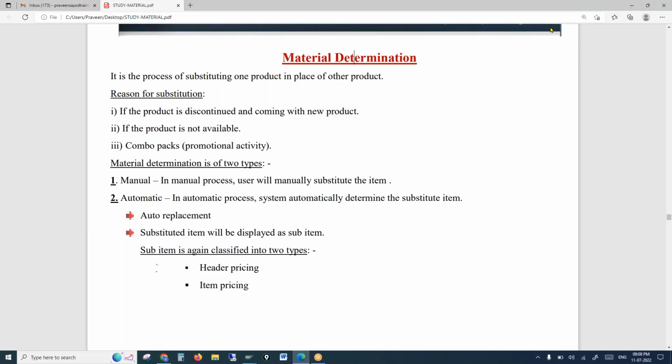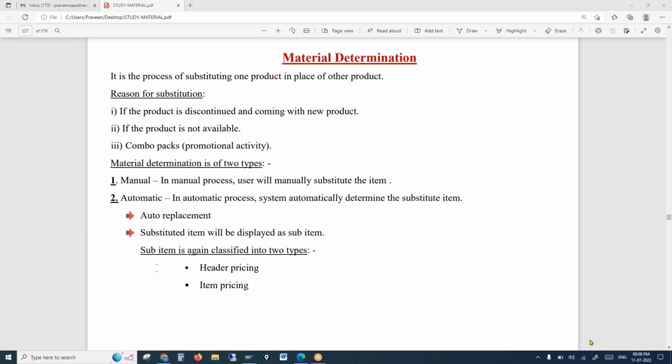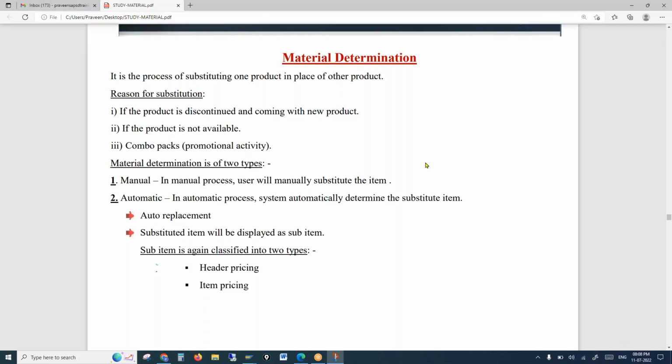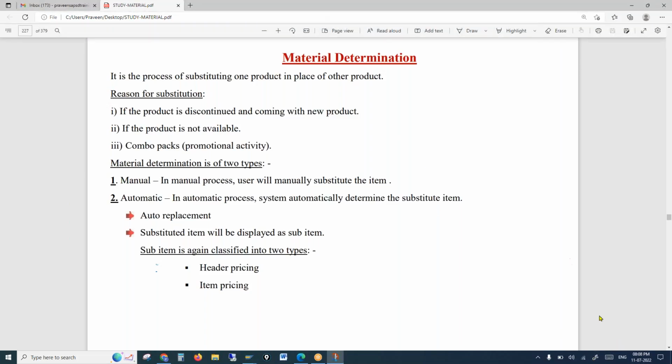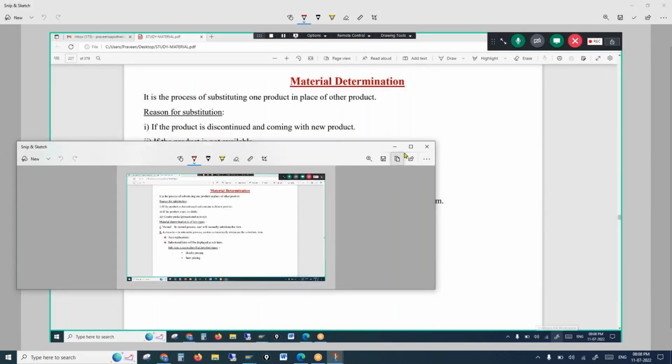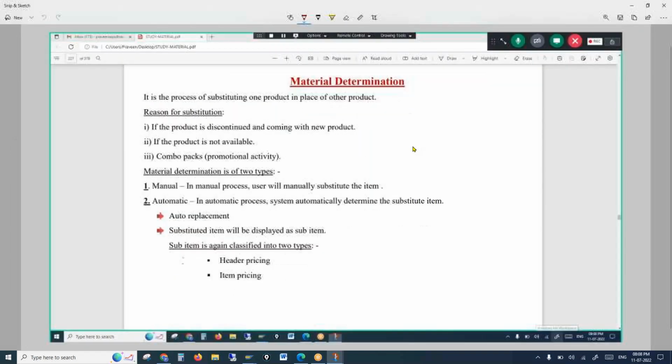Okay, so this material determination is classified into different ways. Let me show you that. Material determination is classified into manual and automatic.